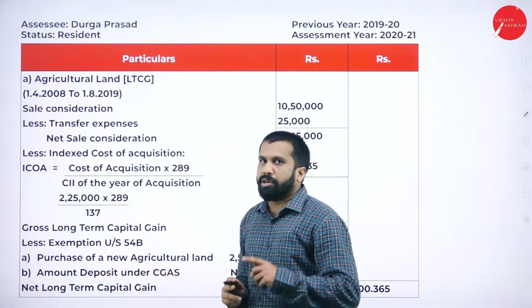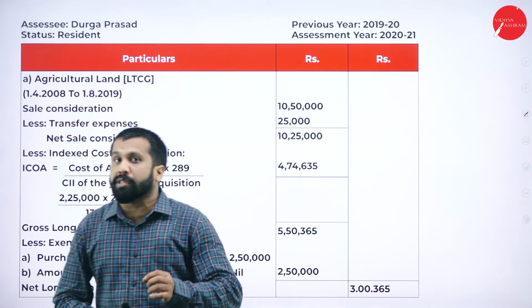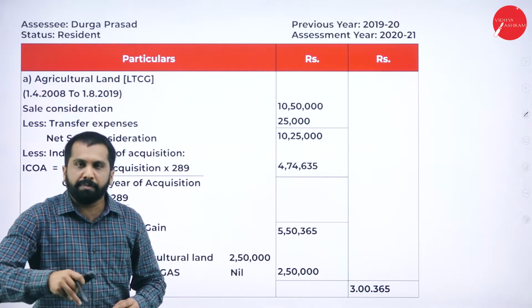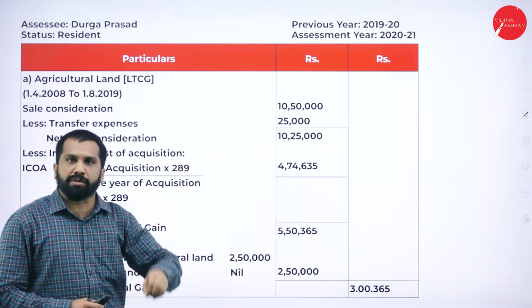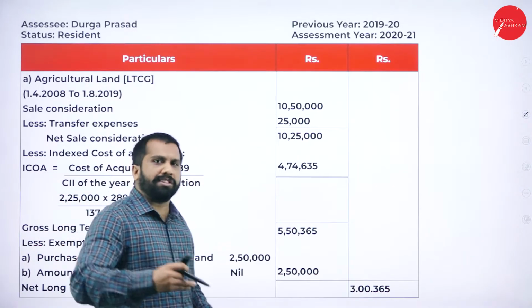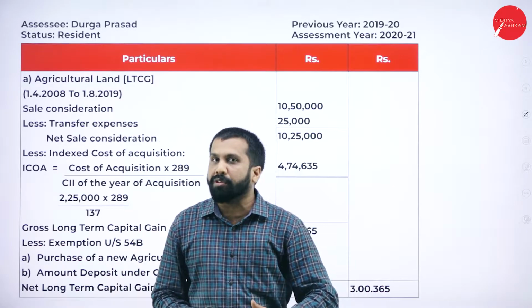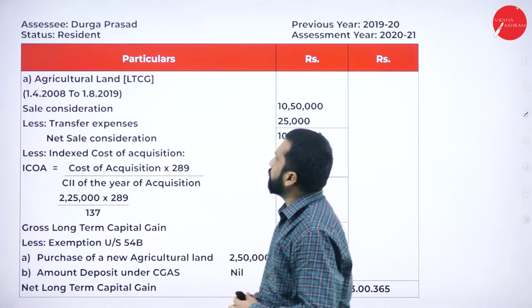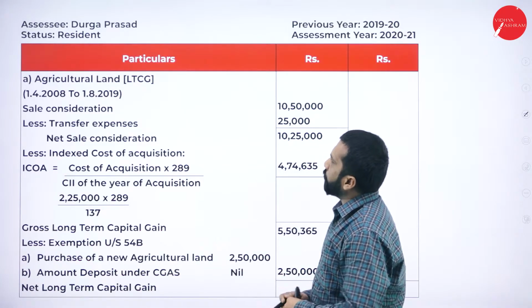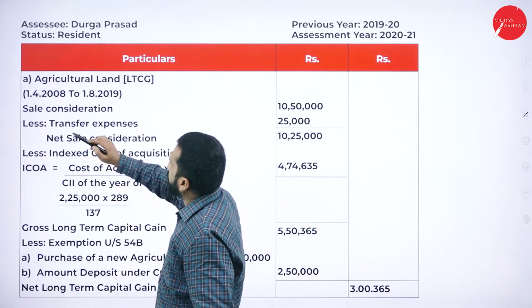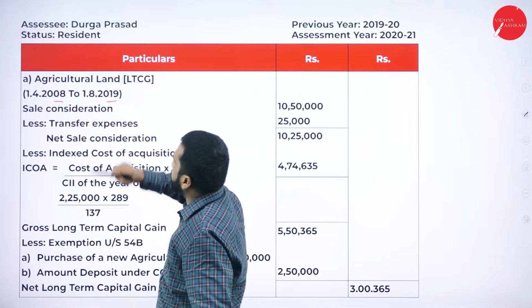Agricultural land. So when it was purchased in 2008-09, and it is selling now in 2019-20, long term or short term? We call it long term. Why? Because it is more than 10 years. Now, agricultural land, purchased 1/4/2008-09, sale in 2019-20.